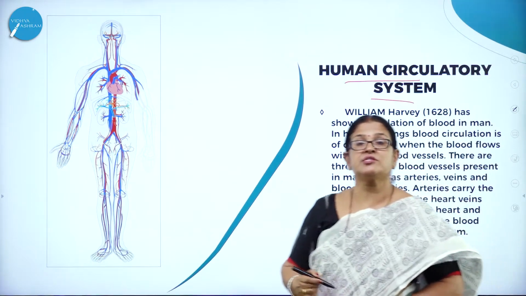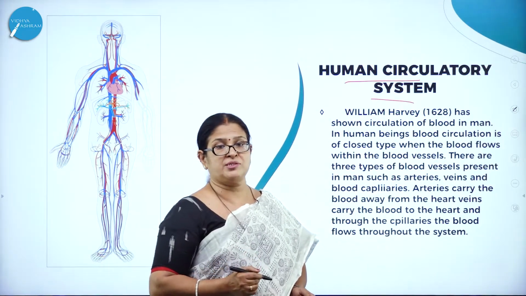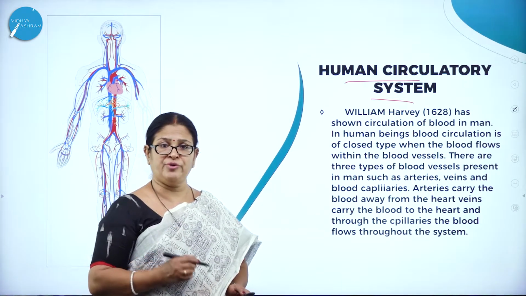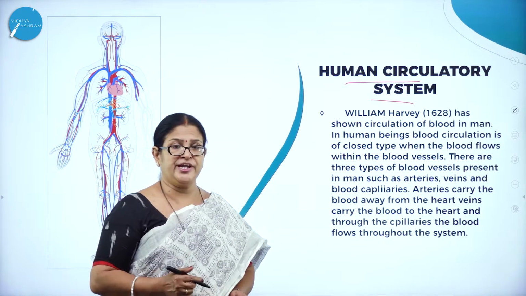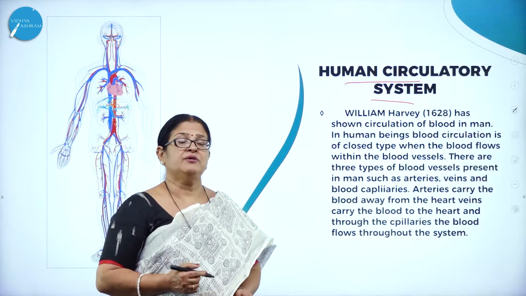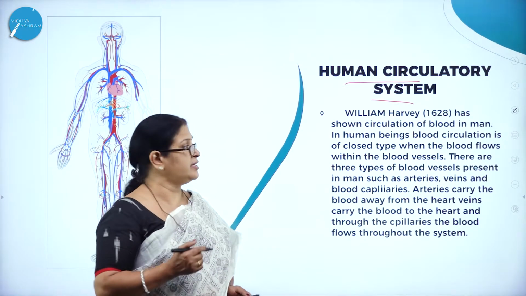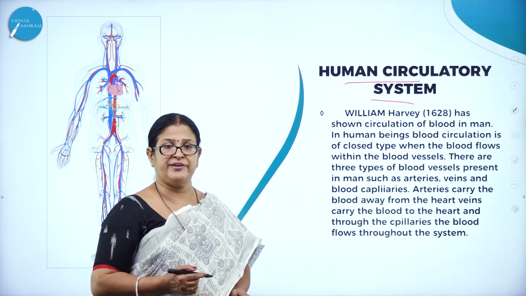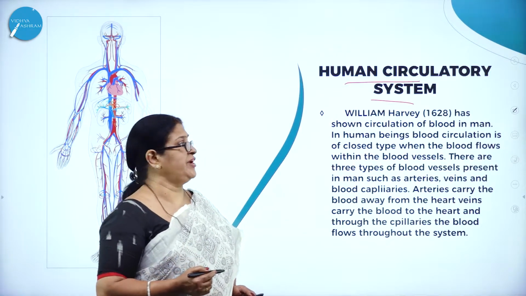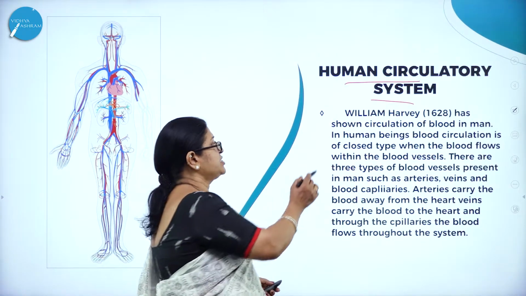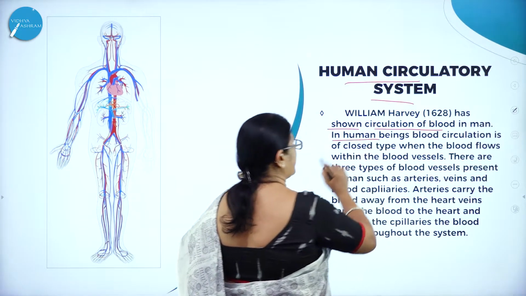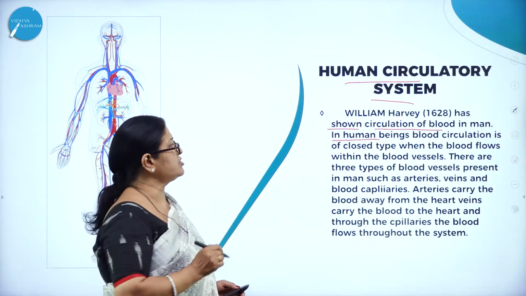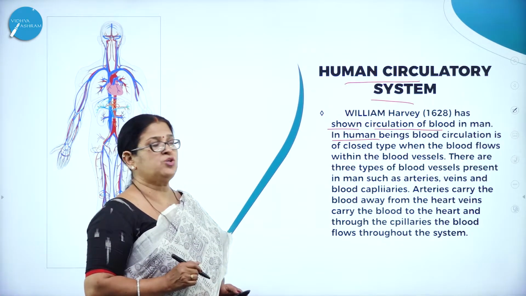As we all know, blood circulation is a very important physiological process, which is required for the transportation of nutrients and, at the same time, for the removal of gaseous waste from the body. This is mainly carried out by a very important system called the human circulatory system. William Harvey in 1628 showed the circulation of blood in man. So who was the first person to find out the blood circulatory system? It was William Harvey in 1628.